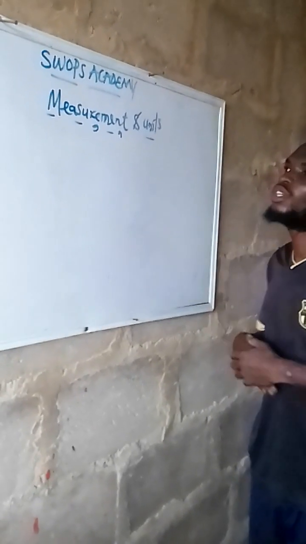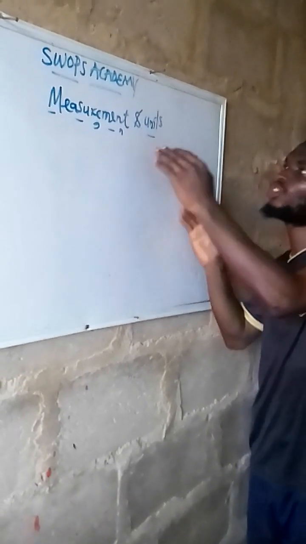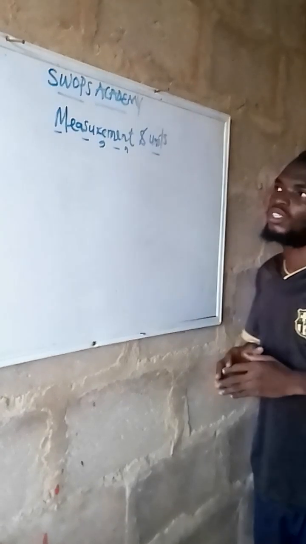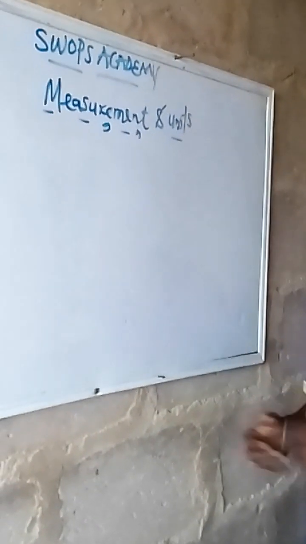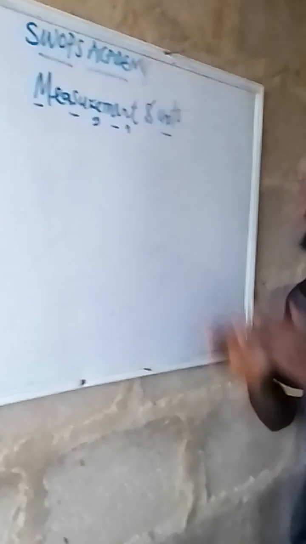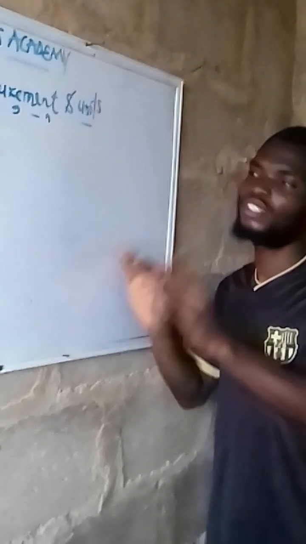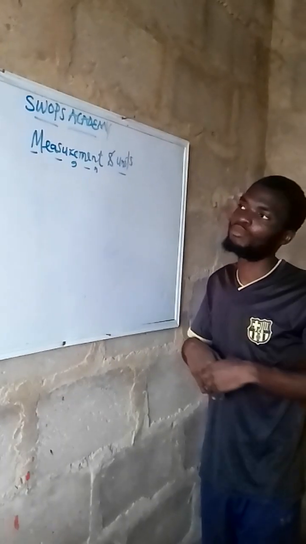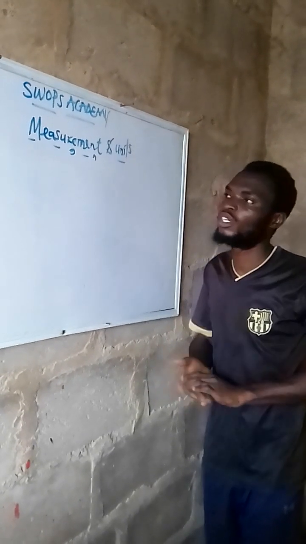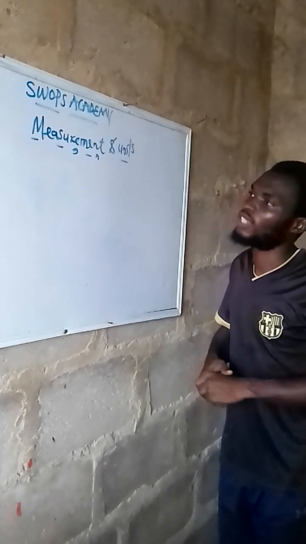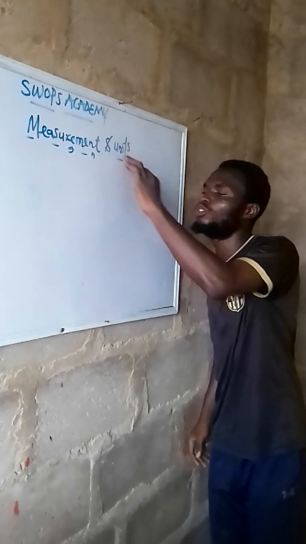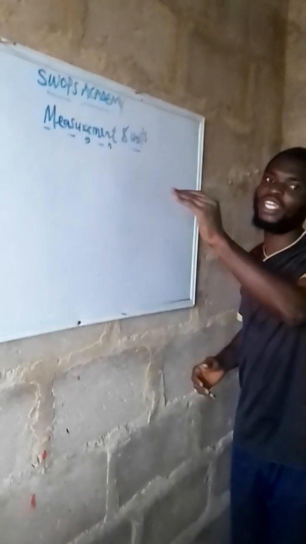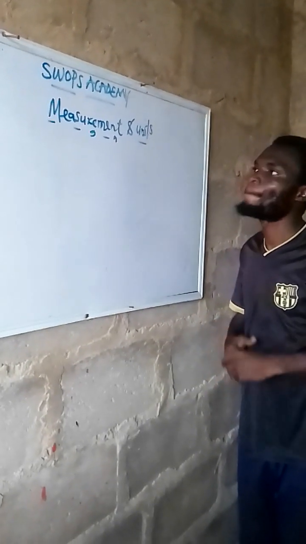It's going to be on measurement and units. This class is basically for JAMB students, and other students can also practice as well. But basically this class is meant for those preparing for the upcoming JAMB exercise. I wish you best of luck on that. So under this, which is measurement and what? Measurement and unit.